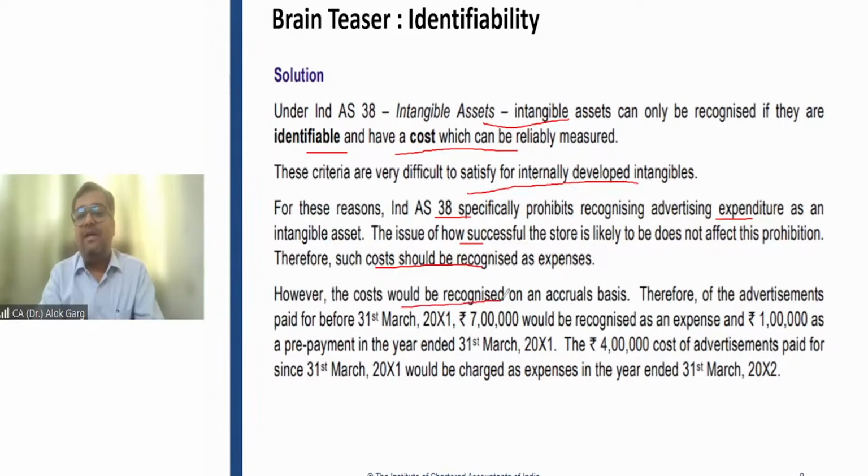However, the cost would be recognized on an accrual basis. Therefore, of the advertisement paid before 31st March 2001, 7 lakh would be recognized as an expense and 1 lakh as a prepaid expense, right? The 4 lakh cost of advertisement paid since 31st March 2001 would be charged as an expense in the year ending 31st March 2002.